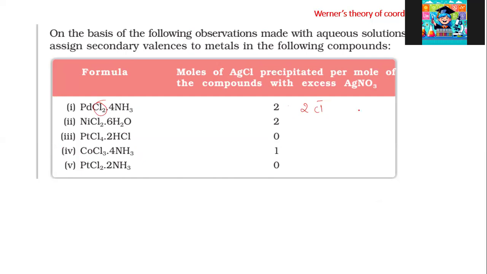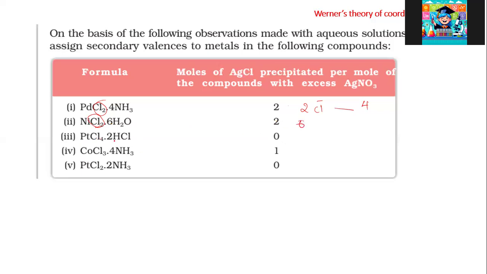So the secondary valency of this compound will be 4. And for the second one, also 2 moles of silver chloride is precipitated. That means these are outside the box, and the secondary valence is 6.